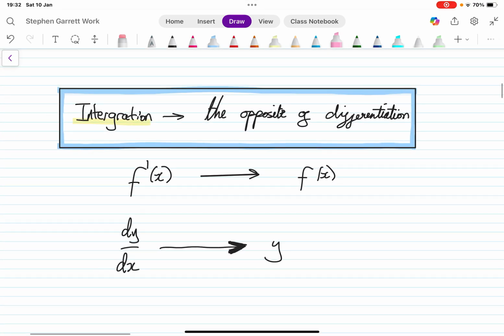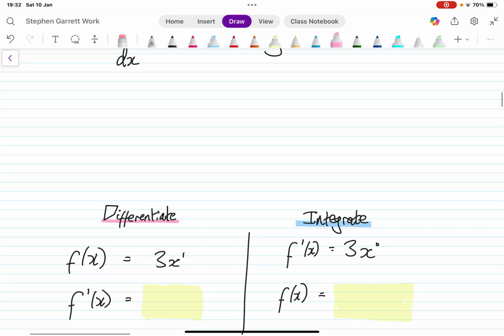Now, integration is the opposite of differentiation. So what it means is I start with my gradient function here, so f dash x or dy over dx, and I'm going to perform some operation which will recover my original function, so f of x or y. So we're doing the opposite of differentiation, so to integrate we're literally going to do the opposite steps in the opposite order. So let's have a look.